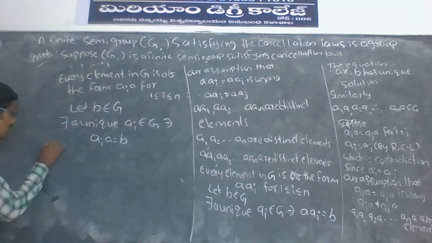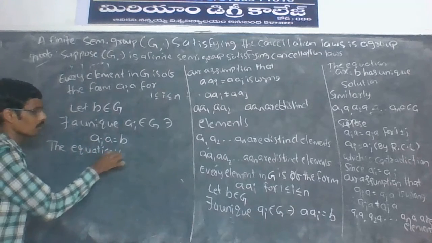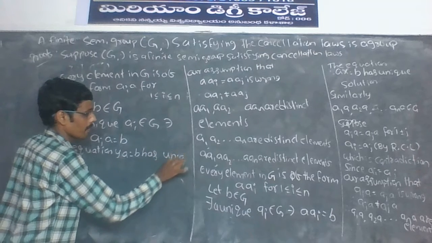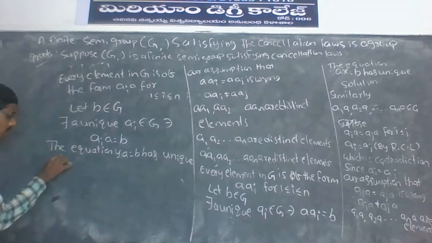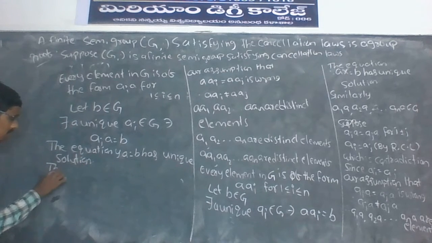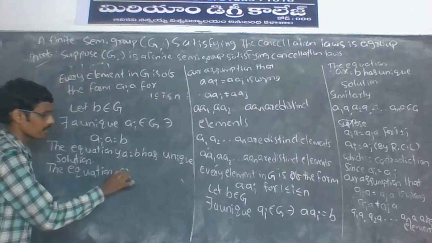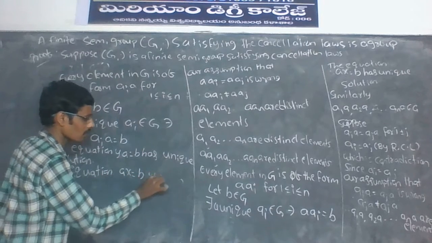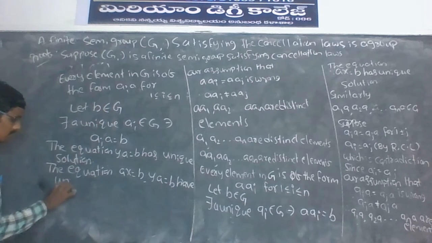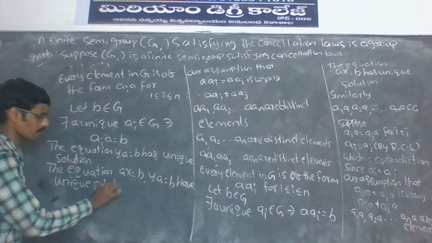So the equation ya = b has a unique solution. Therefore, the equations ax = b and ya = b have unique solutions.